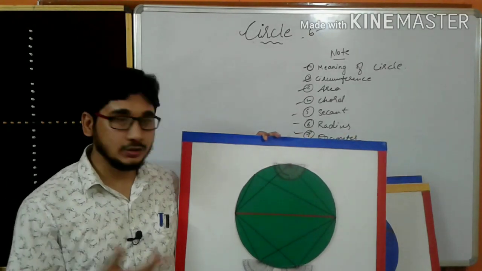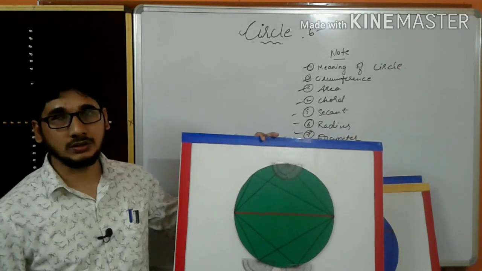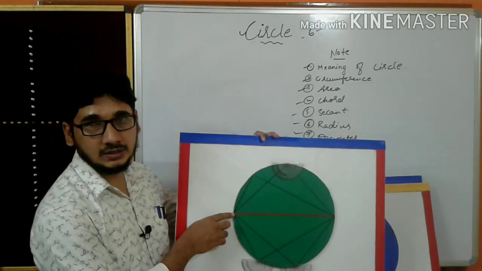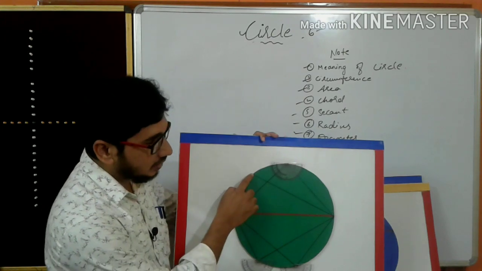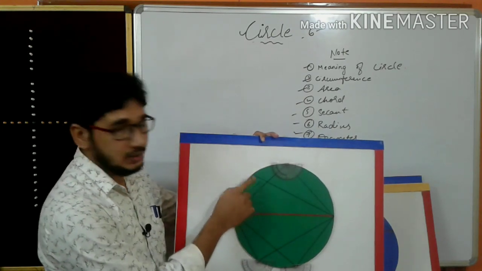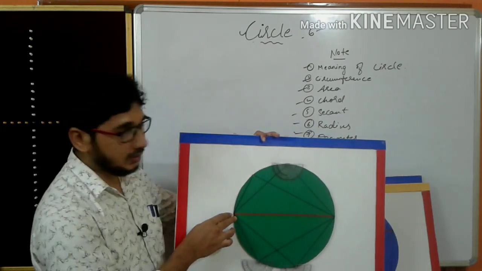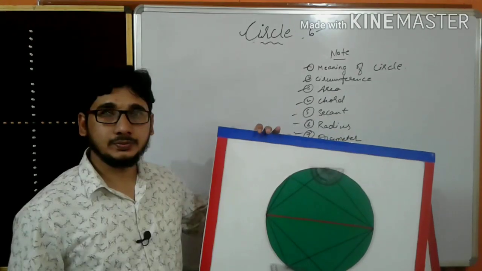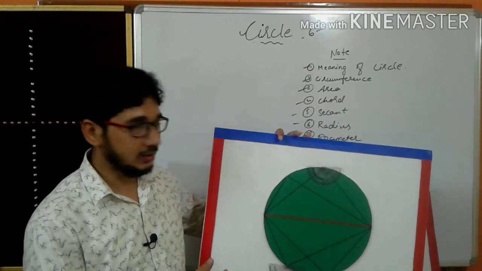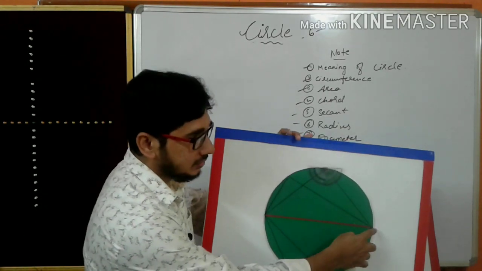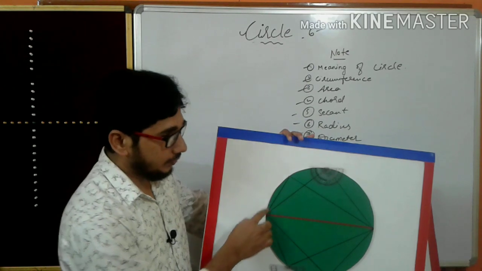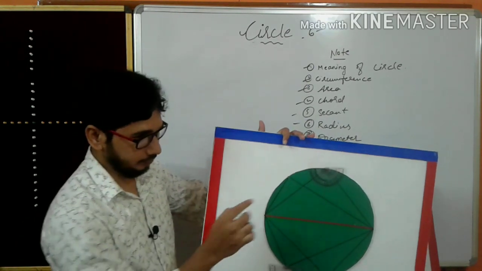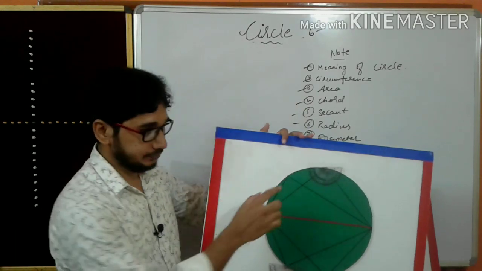Okay students, let us go to some concepts we have to understand through this. So this is the diameter. This line is a diameter, and this is the angle formed at the circumference of the circle because of this diameter. This angle is always 90 degrees. In this model, see, this is a circle and this is a diameter. When we draw the angle at the circumference of the circle, what will happen? You will definitely get 90 degrees only.